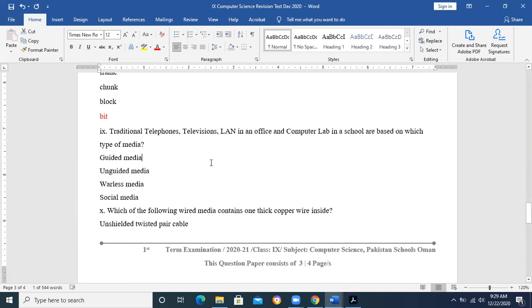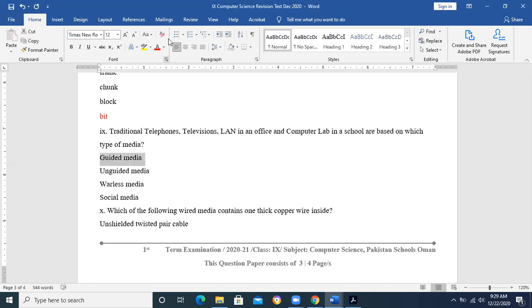Now, traditional telephones, televisions, LAN in an office, computer lab in the school are based on which of the following media? What type of media do we use in local area networks and computer labs? Guided media.